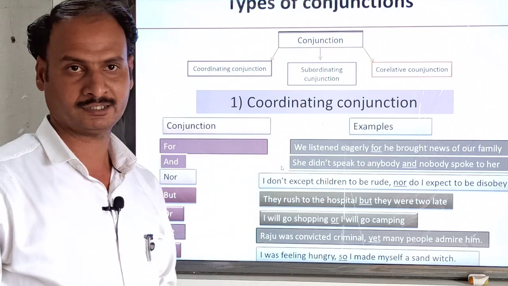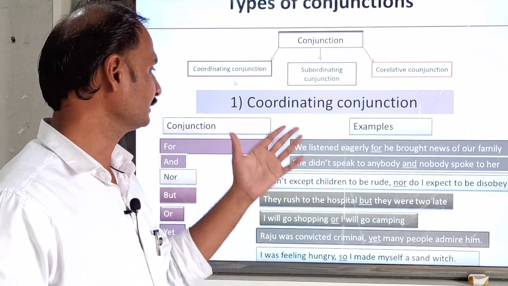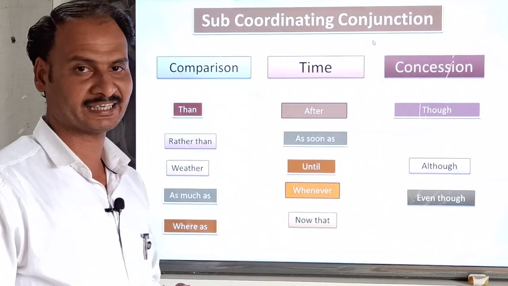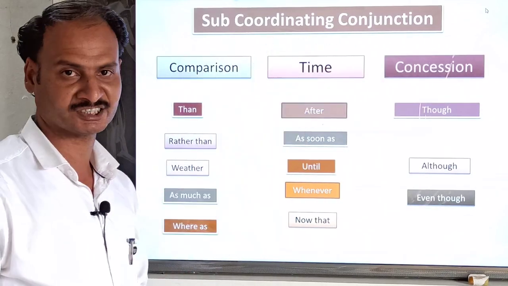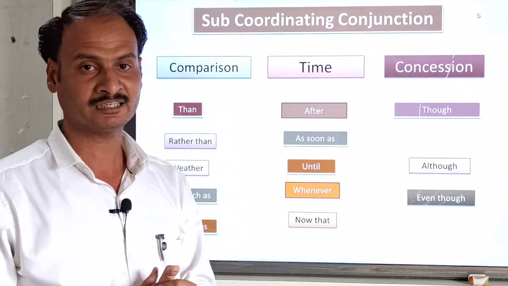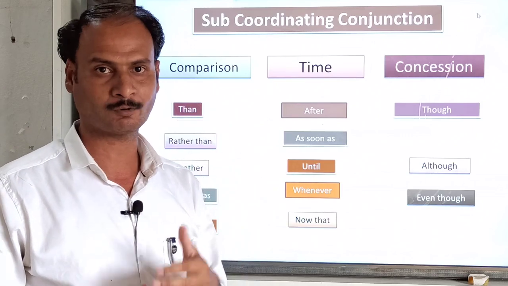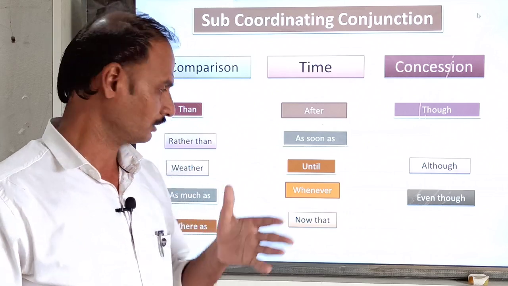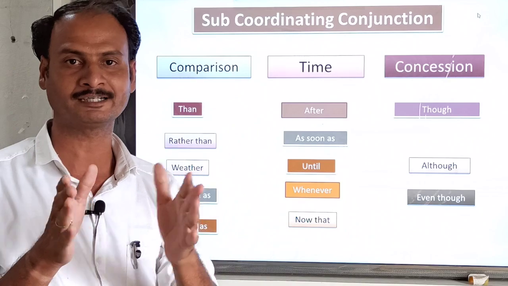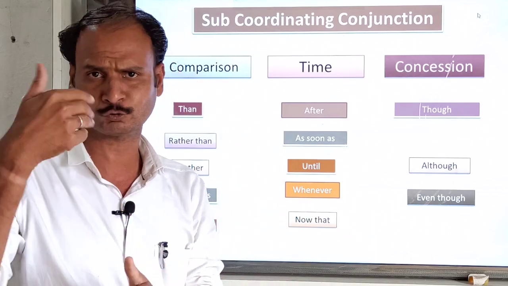So in this slide we have learned about the first type of conjunction, that is coordinating conjunction. Next, the second type of conjunction, subordinating conjunction, and we all know these are very important conjunctions, as well as useful, because while solving your paper or while speaking we obviously use this type of conjunction. You are watching on the screen the conjunctions which relate to a particular condition, reason, concession, comparison, time, and so many other things.